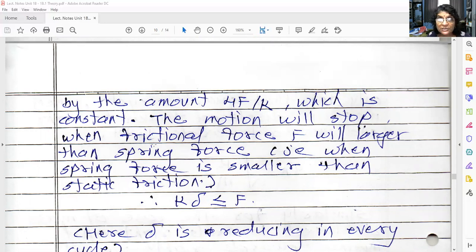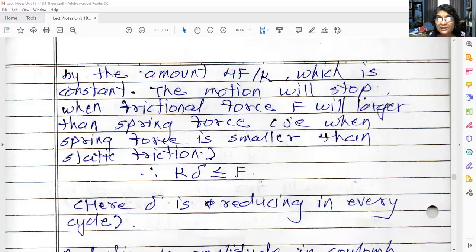Frictional force is constant. What is varying? See here, spring force, k delta. What is delta? It is the displacement of the spring. In the first cycle, spring displacement was more. As in every cycle there is a reduction in amplitude, spring displacement will also be reducing. So this delta represents spring deflection, and as this reduces, spring force will also reduce.